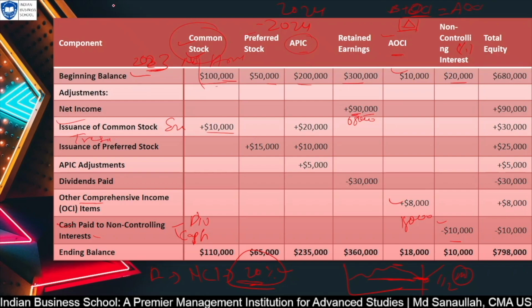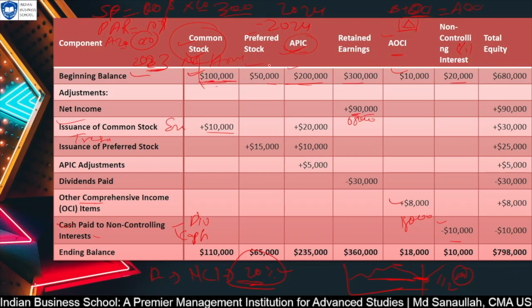This is actually when a share is being issued. Maybe the share price is $100 and the par value is $10. So $90 will go to additional paid in capital. If they have purchased 10 shares, 10 into 10, 100 will be added here, and 900 will go here. Likewise, maybe one share is a total of 300. Whenever one person is purchasing a particular share, the par value is 100, so 100 will go here and 200 will go here. As per this data, we can assume the share price is somewhere around 300 and the par value is $100, and then additional paid in capital will be 200 for every share. So this is what we can assume.